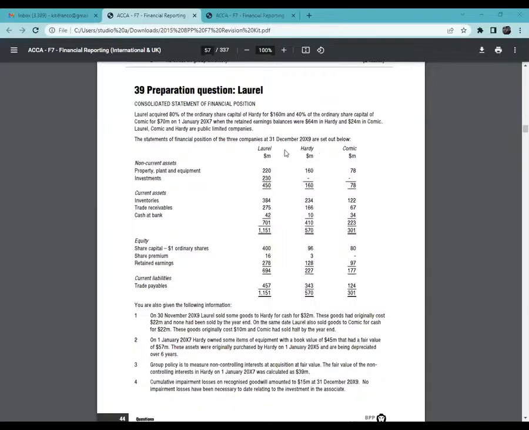So count from 2017: the whole of 2017, 2018, and then 2019. I'm getting 3 years. Can you kindly confirm that you have understood? It's acquisition of the subsidiary, not the asset.